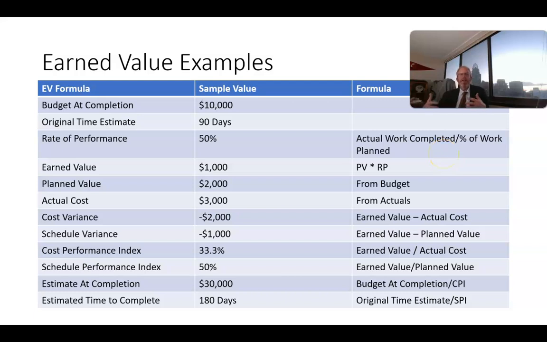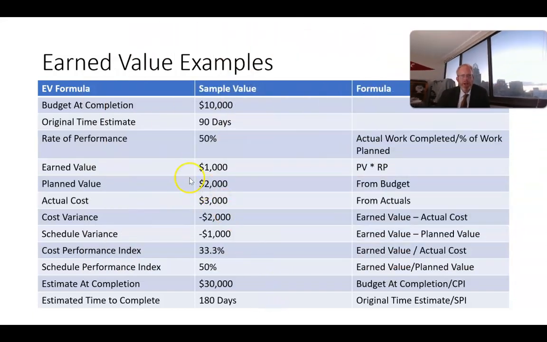Because typically this is a control exercise. We're in the middle of the project, not at the end or anything. So here I'm saying our rate of performance is 50%. So 50% times the planned value of $2,000 gives us an earned value of $1,000. In other words, we had planned on getting about $2,000 worth of work done. We only have $1,000 worth of work done, and we can see that reflected in the rate of performance of 50%. So all three of these numbers are very closely related.